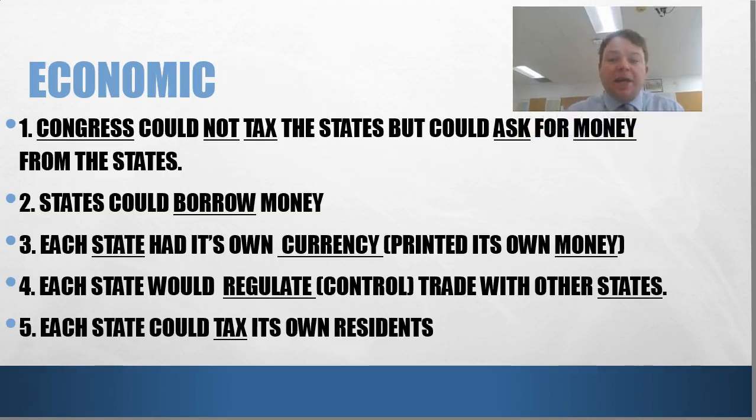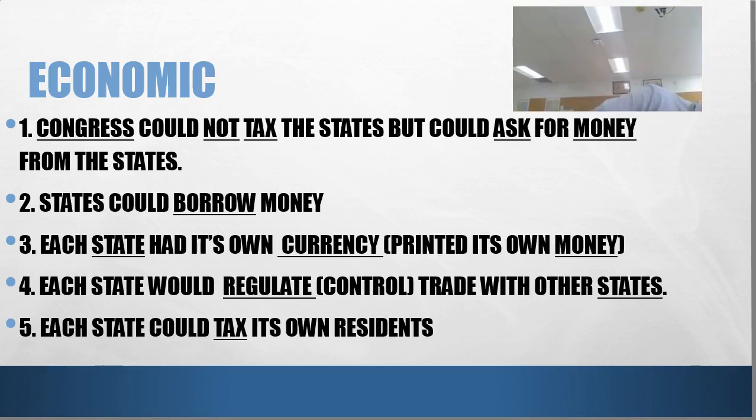All right, economic. Remember, the American Revolution was a lot of economic issue with taxes, so they spent a lot of time telling specifically what the government could do economically. Number 1, Congress could not tax the states. I will say that again. Congress had no power to tax the states, but they could ask for money from the states. So you could not take money from the states through a law.